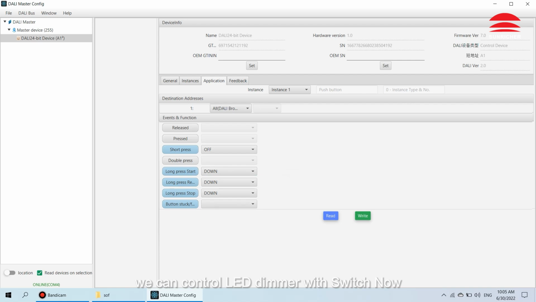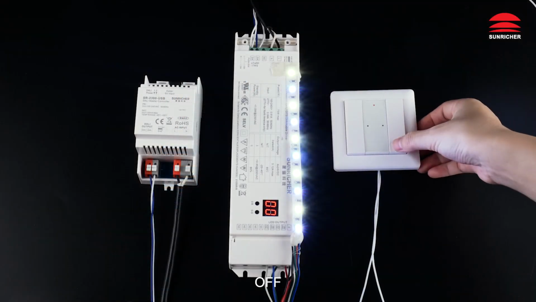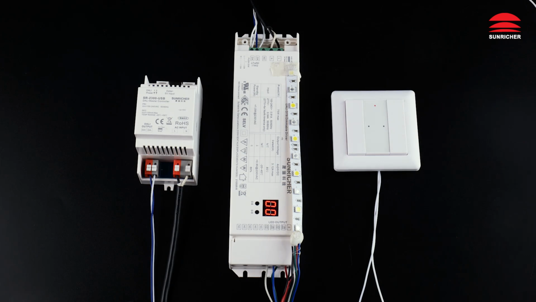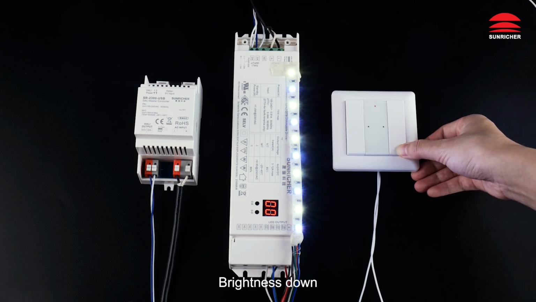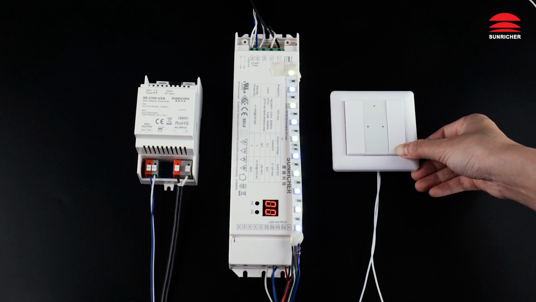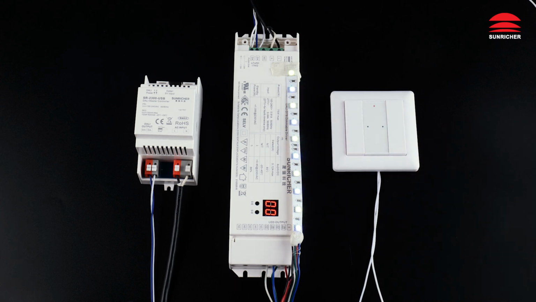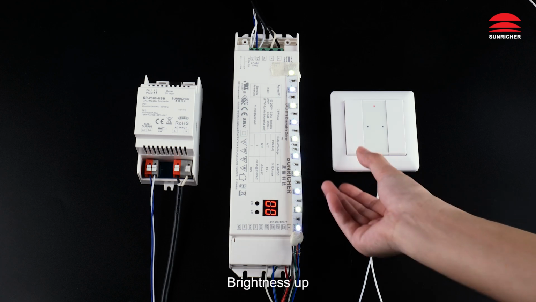We can control LED dimmer with switch now. Off. On. Brightness down. Brightness up.